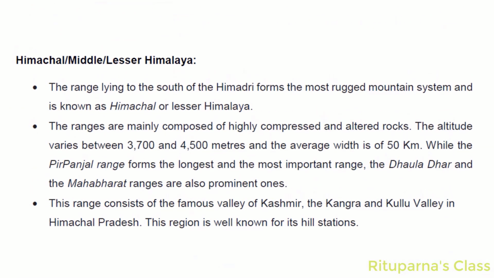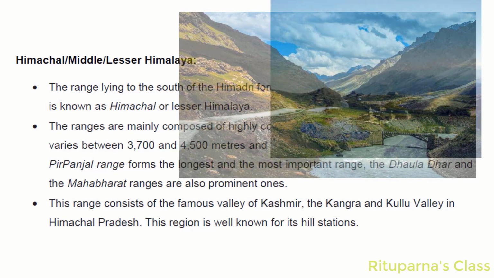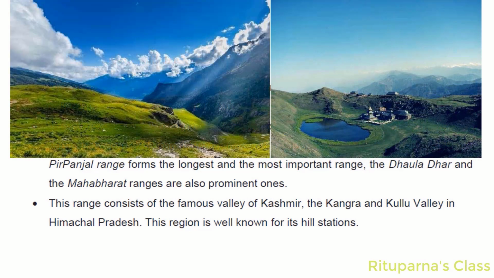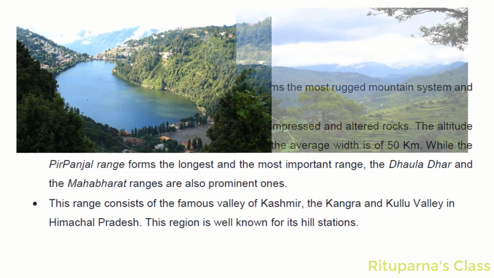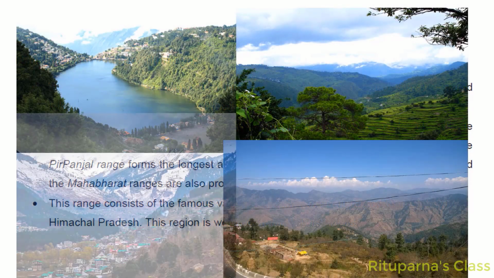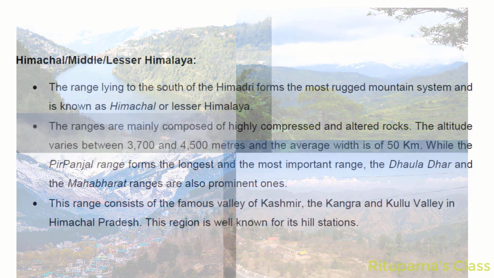This range consists of the famous valley of Kashmir and the Kangra and Kulu valleys in Himachal Pradesh. This region is well known for its hill stations like Nainital, Ranikhet, Shimla, Kulu and Manali.